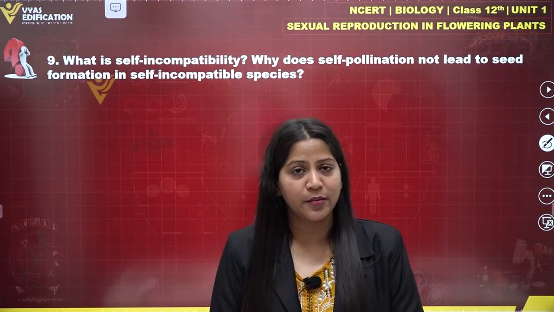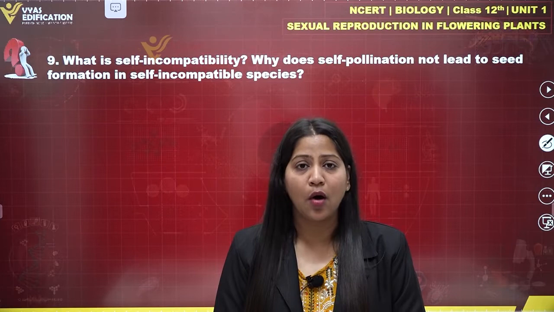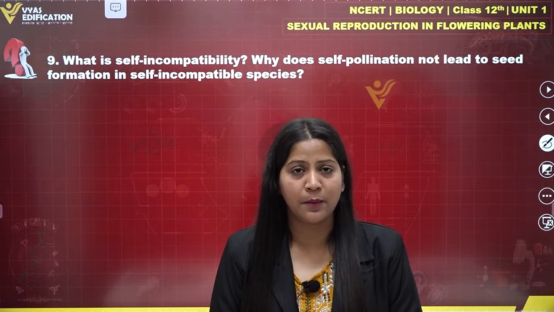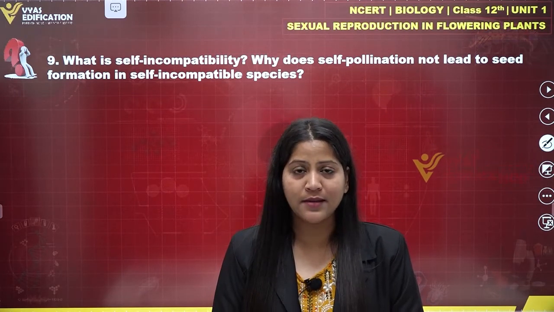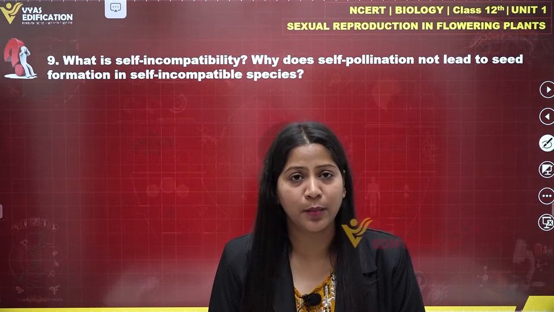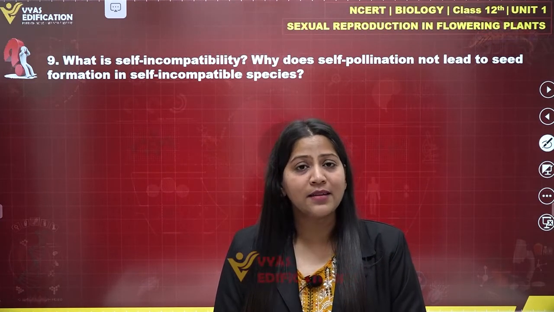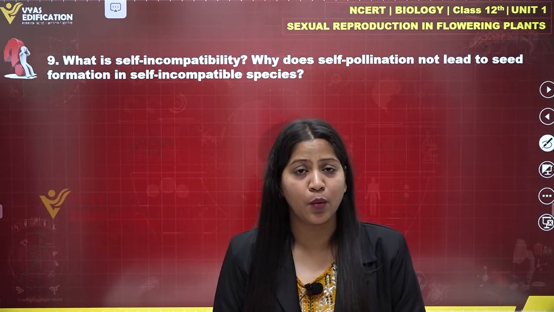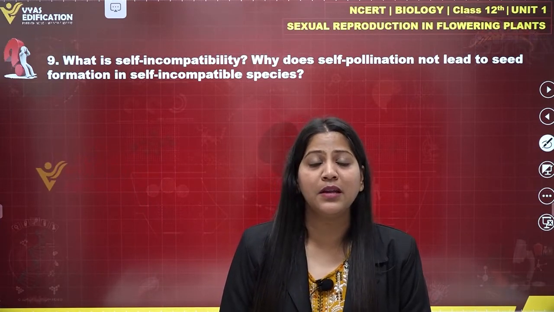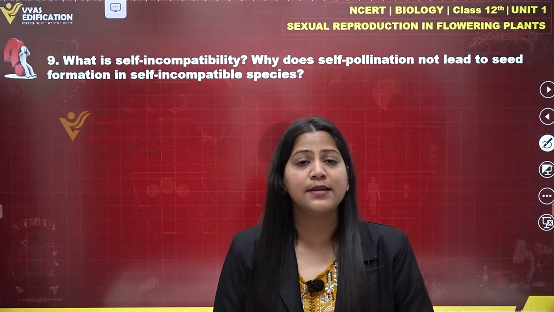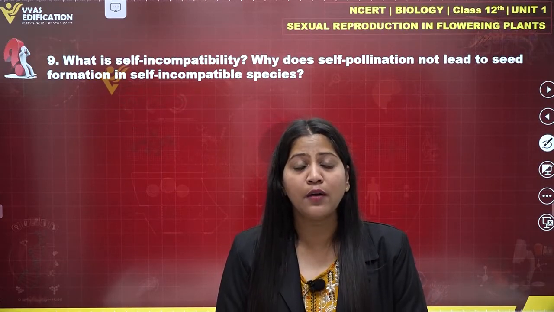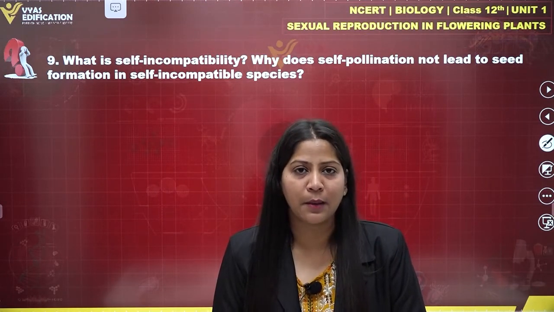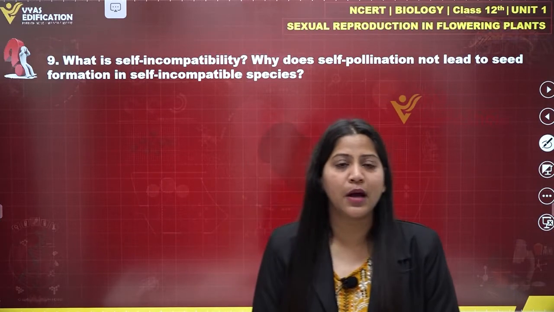This self-incompatibility can be found in some plants like orchids, tulip, cabbage, broccoli, etc. So these are examples of plants where you can find self-incompatibility. All these plants have bisexual flowers, even then they do not have self-pollination. Why is it so? Because they have evolved a strategy to prevent self-pollination in them, such as self-incompatibility. Alright, so this is about self-incompatibility.